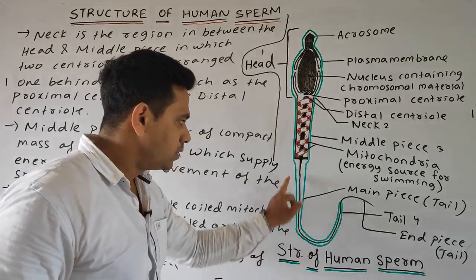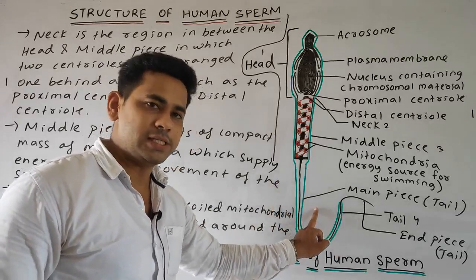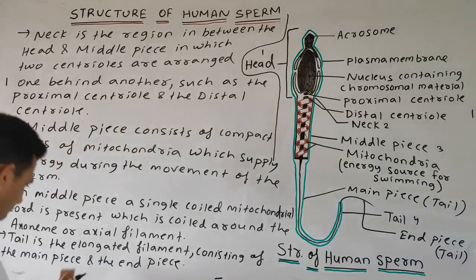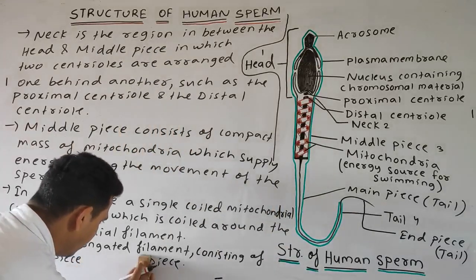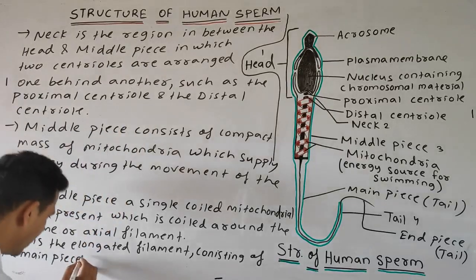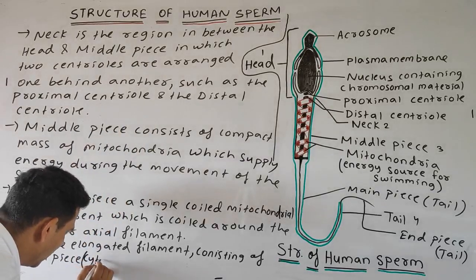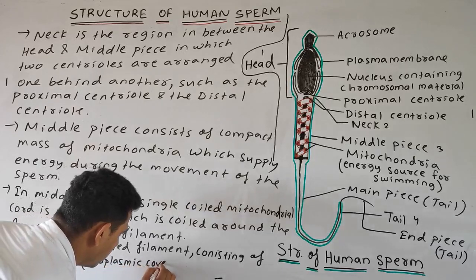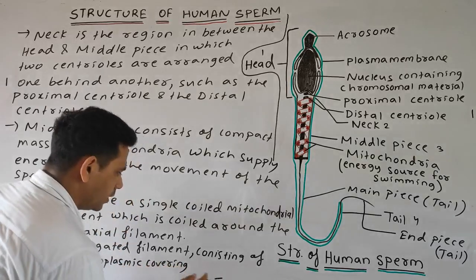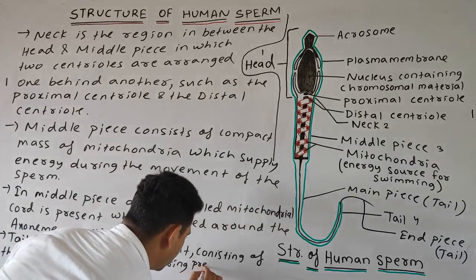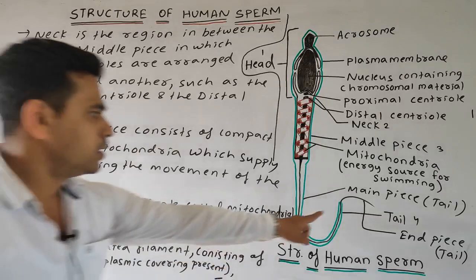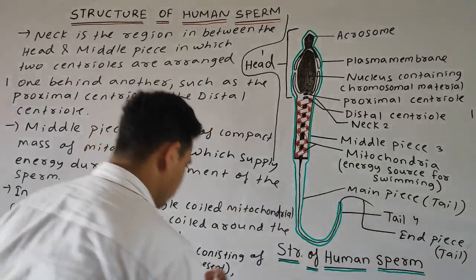Main piece means the cytoplasmic covering is present, end piece means the cytoplasmic covering is absent. I will write this in brackets. Main piece means, in brackets, cytoplasmic covering is present.